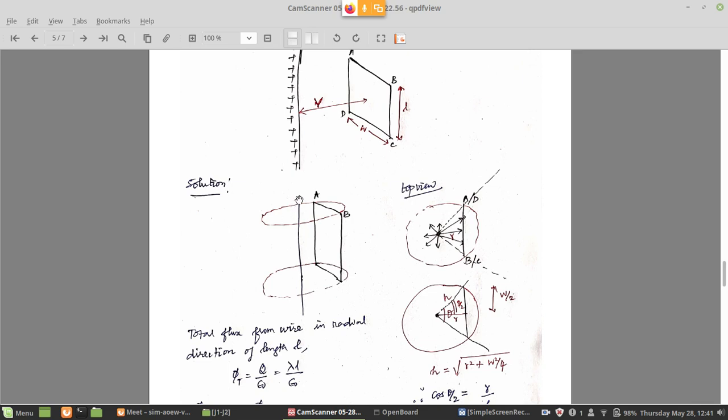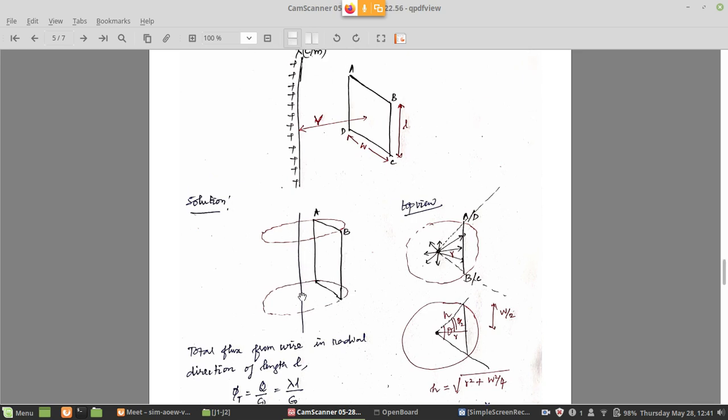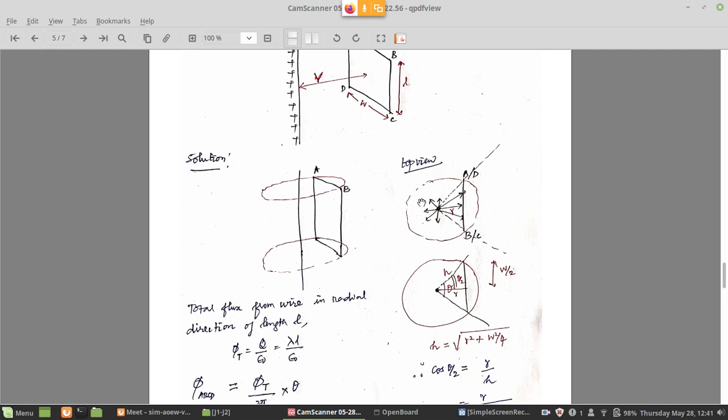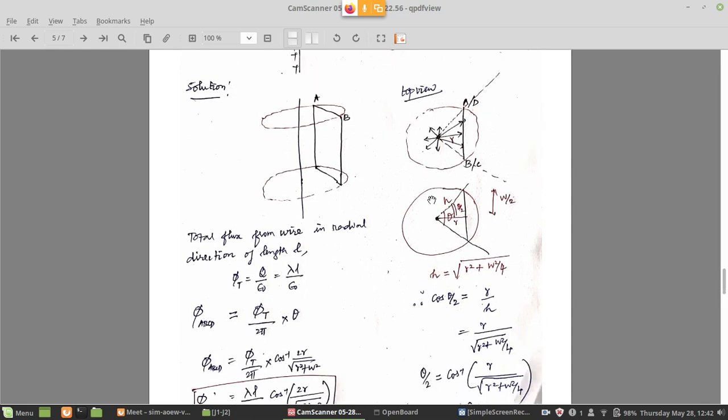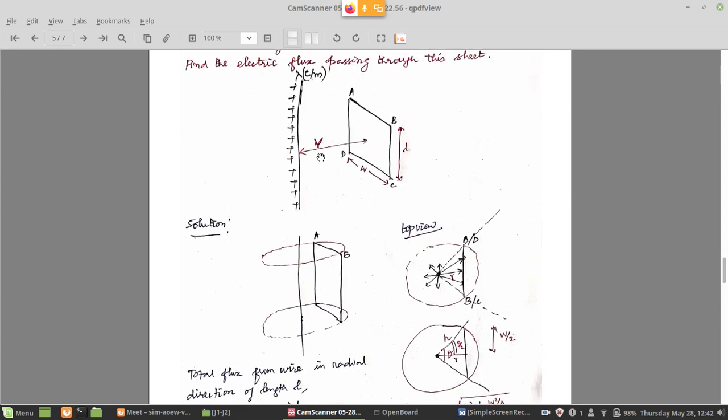Now the line charge, a straight wire, will appear like a dot from the top. So the electric flux lines or field lines are flowing from the charge in all directions uniformly. You are covering the whole thing with a cylindrical surface. Again, if you redraw the diagram here at the bottom, you can see that the line charge is at a distance r from the rectangular sheet.